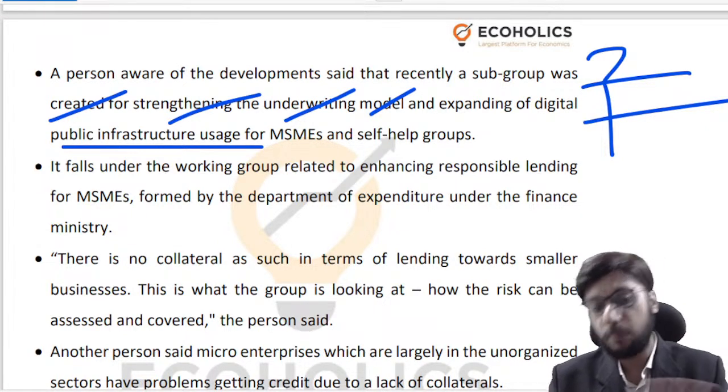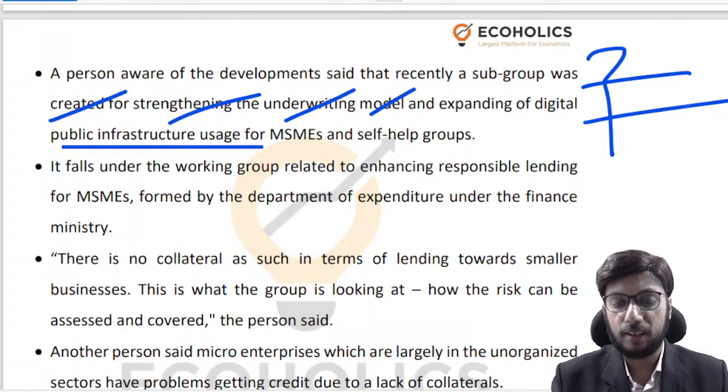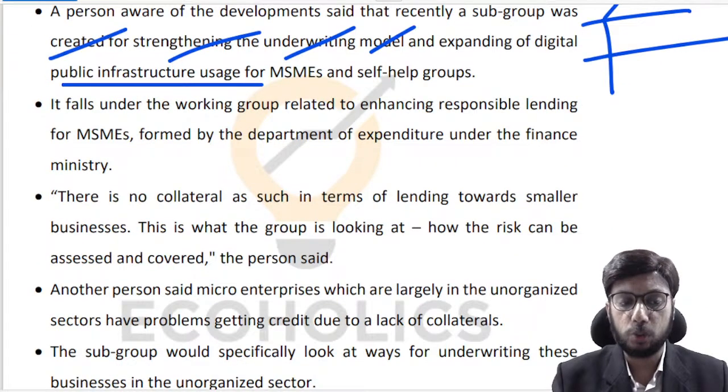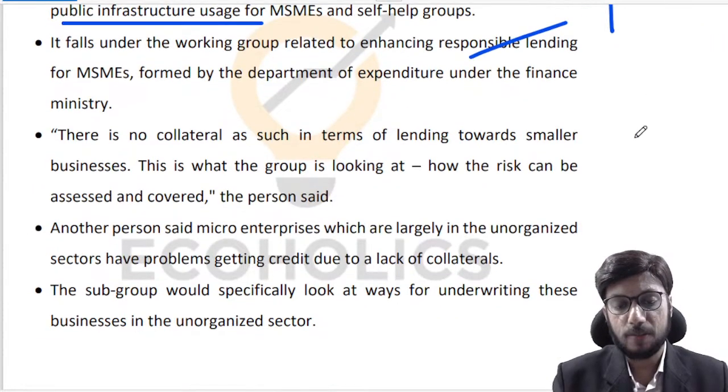So from a financing point of view, strengthening of underwriting, right, digital public infrastructure usage, these are the kind of points that you have to make, right? We want to enhance responsible lending for MSMEs, right? So a subgroup has been created, right?